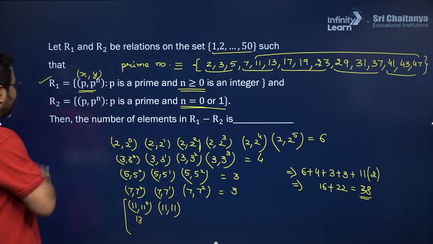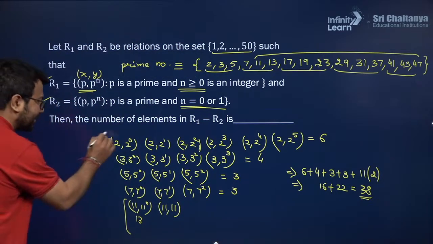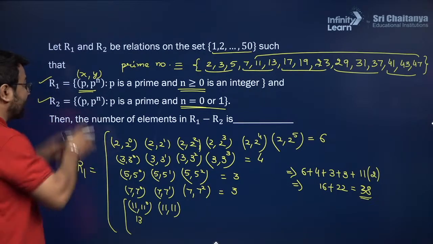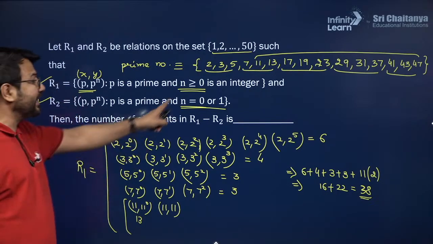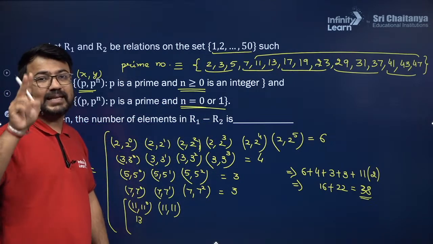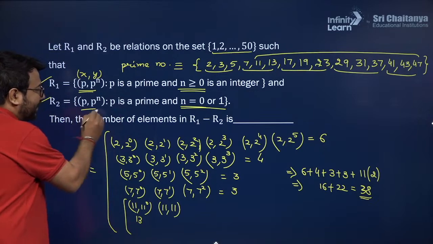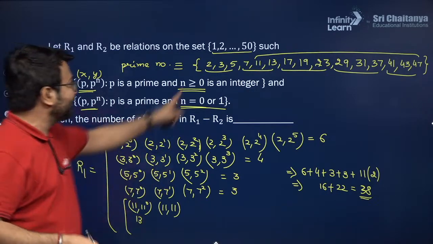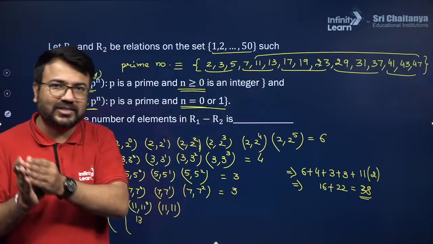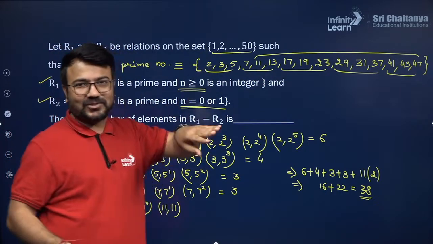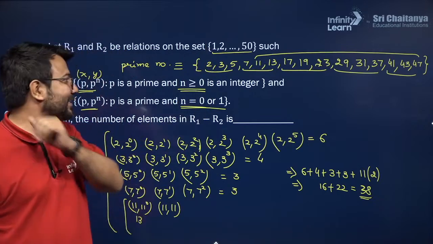Now if I talk about the relation R2, these are the explanations which are written here for the R1. For R2 it is very simple because we need to take only two values, n equal to 0 and n equal to 1. So in this particular ordered pair, if I take two values for every prime number, 2 comma 2 raised to the power 0, 2 comma 2 raised to the power 1, 3 comma 3 raised to the power 0 and 3 comma 3 raised to the power 1.